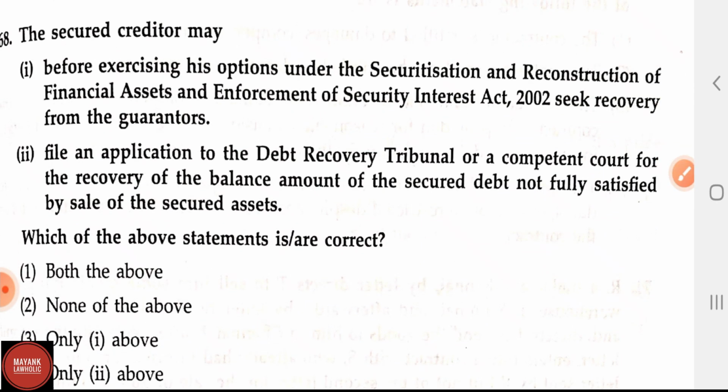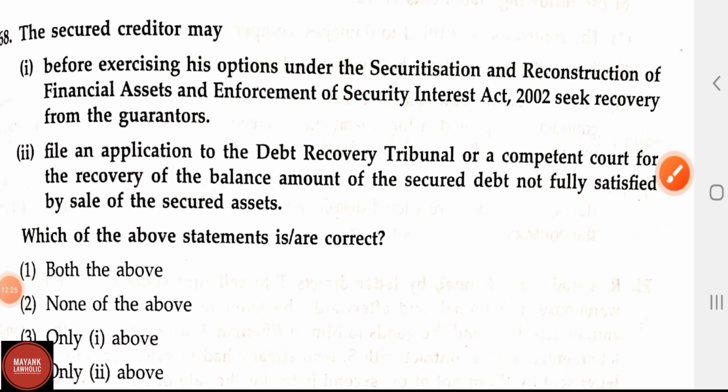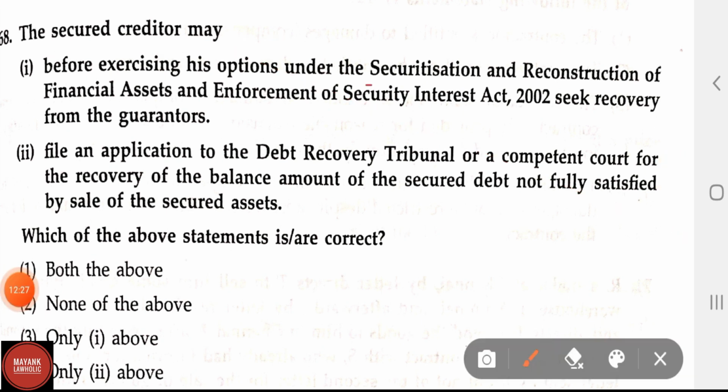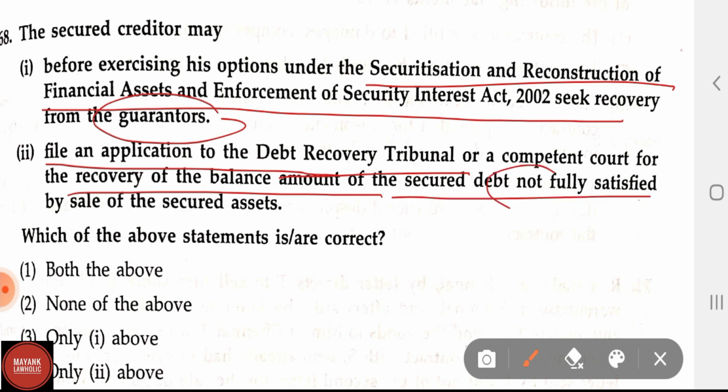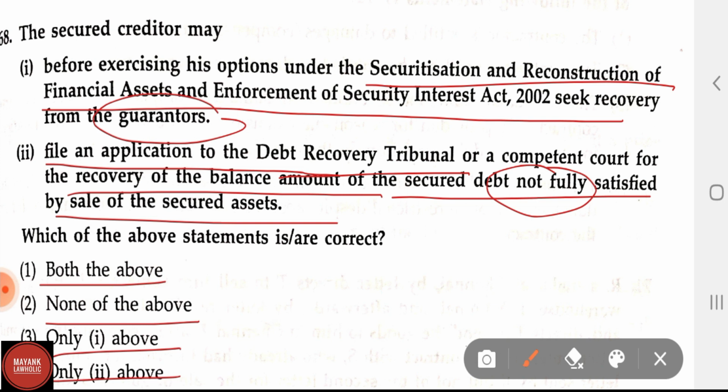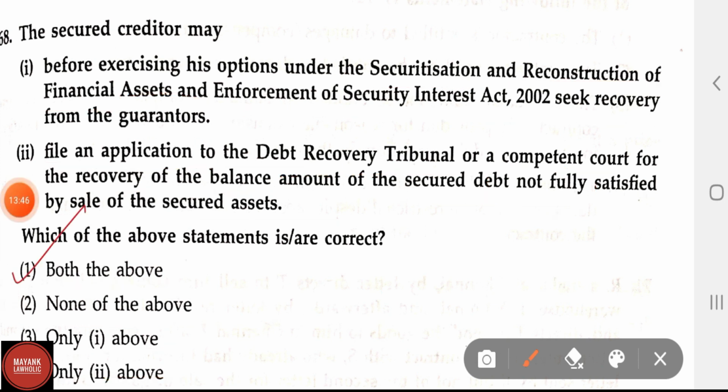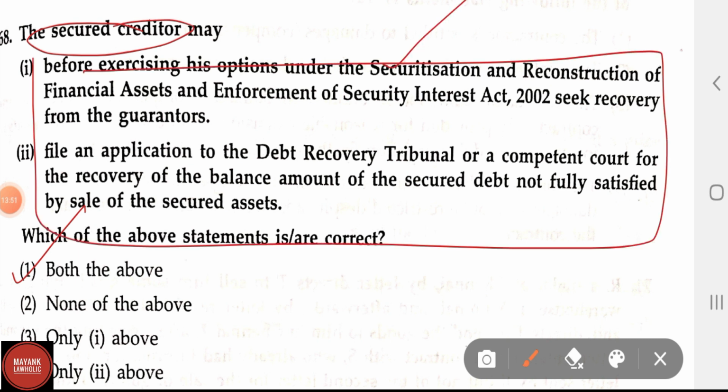Now let us see the question number 68. The secured creditor may, option 1, before exercising his options under the Securitization and Reconstruction of Financial Assets and Enforcement of Security Interest Act 2002, seek recovery from guarantors; option 2, file an application to the DRT or a competent court for the recovery of the balance amount of the secured debt not fully satisfied by the sale of the secured assets. Which of the above statements is correct? Options are both the above, none of the above, only one, and only second. Here the correct answer in this question is both the above. Both the options relating to secured creditor are correct in this question.